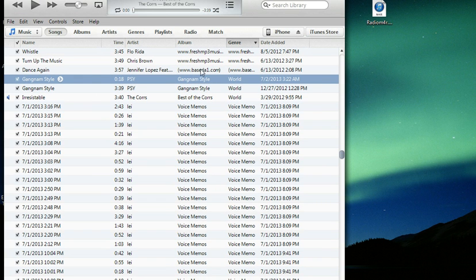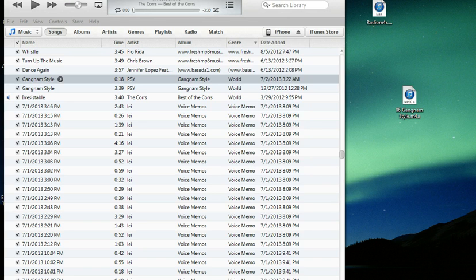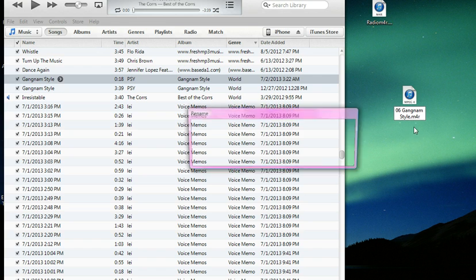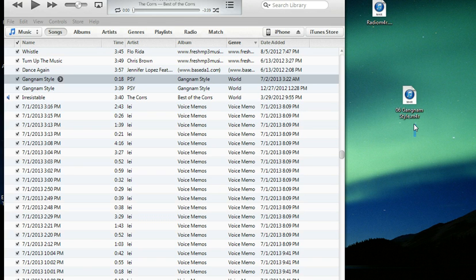Then you just drag it outside iTunes and onto your desktop. Once it's there on your desktop, you only have to change the extension, the small letter a at the end of the file name. When this prompt appears, you just press yes. There's nothing to worry about.